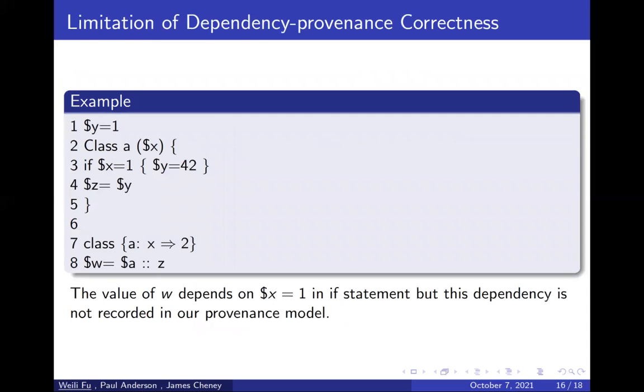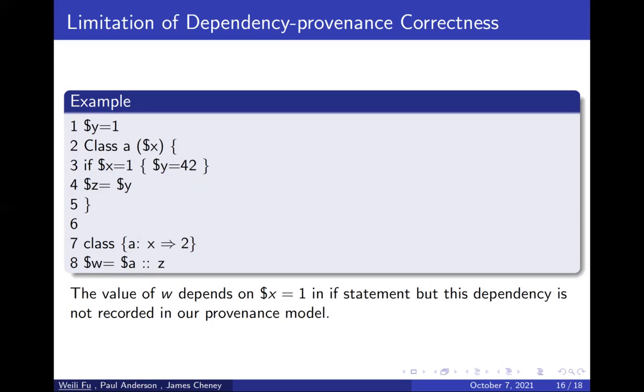However, this correctness does not cover all the programs in muPuppet. There is an example. In this program, a class is defined and then declared. The value of W depends on the parameter X. When X is equal to 2, the value of W is equal to Y equal to 1. In the case X equal to 1, the conditionals in the definition will be executed, then the value of W is equal to Y equal to 42.